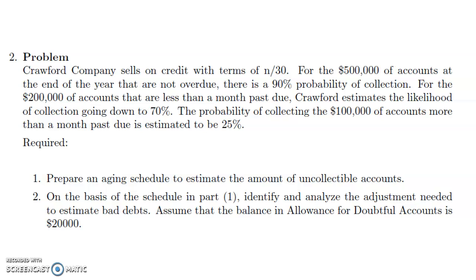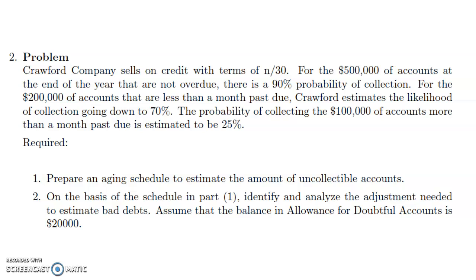Our problem is number 2. Crawford Company sells on credit with the terms N over 30. For the $500,000 of accounts at the end of the year that are not overdue, there is a 90% probability of collection. For the $200,000 of accounts that are less than a month past due, Crawford estimates the likelihood of collection going down to 70%. The probability of collecting the $100,000 of accounts more than a month past due is estimated to be 25%.